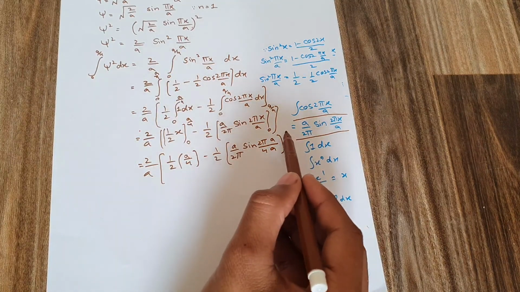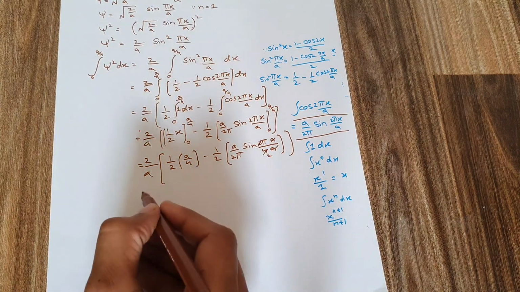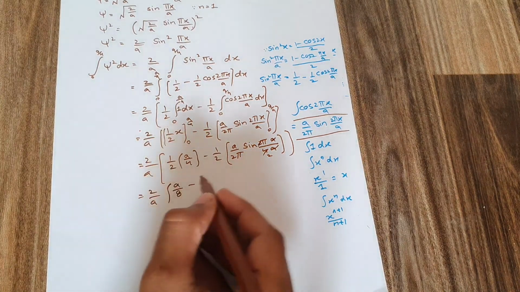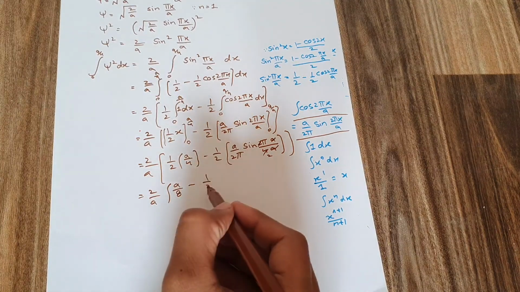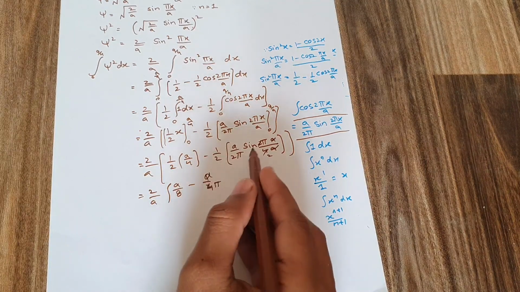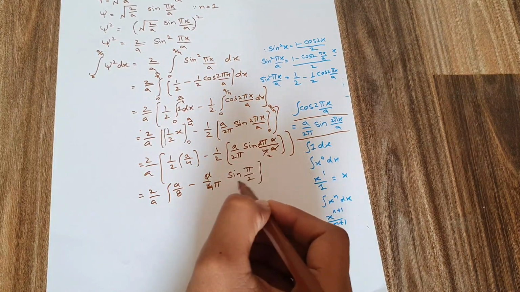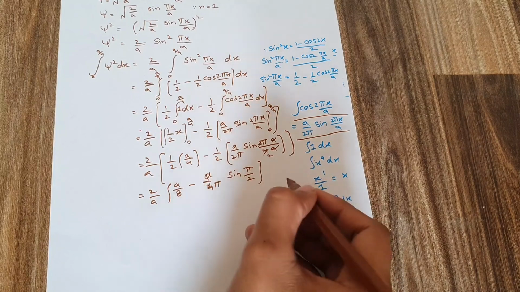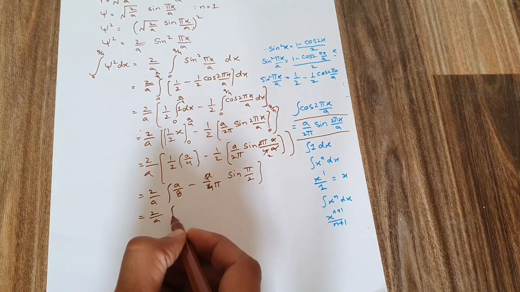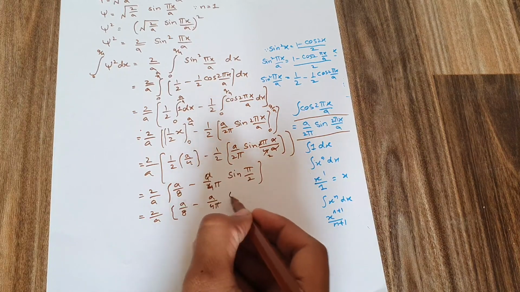The next thing I'm going to do is a will cut with a, 2 will cut with 2, and the answer becomes pi by 2. So 2 over a, and I have a by 8 minus 1 by 2, 2 4 the 4, 1 by 4 pi. I have a; this a multiplied by a forms a, and I have sine pi by 2. As you know, pi by 2 is 90 degrees, and sine 90 is equal to 1, so this part becomes equal to 1. So what I get as an answer is 2 over a times a by 8 minus a by 4 pi, and sine pi by 2 becomes equal to 1.